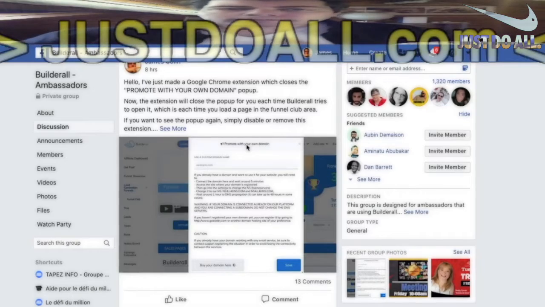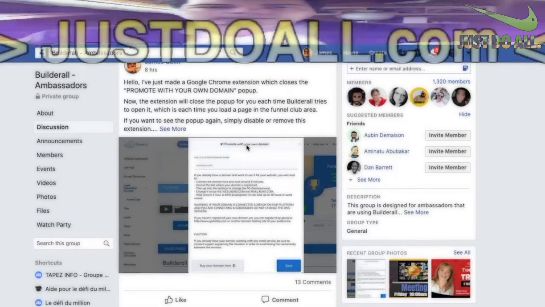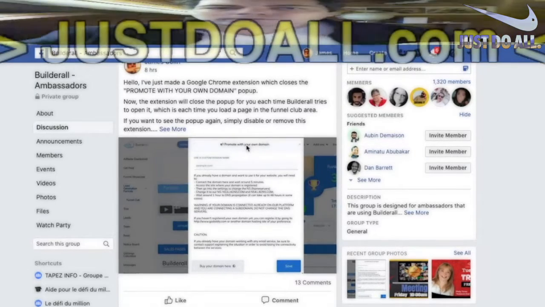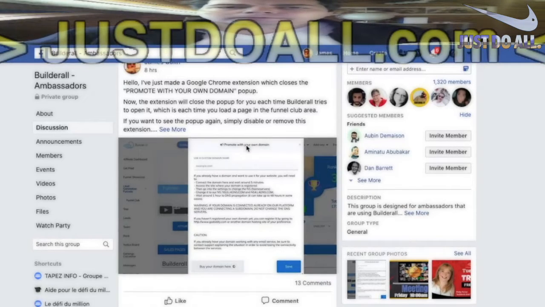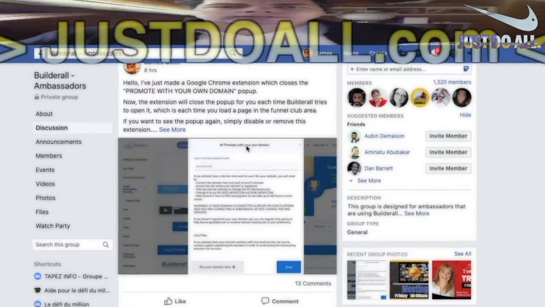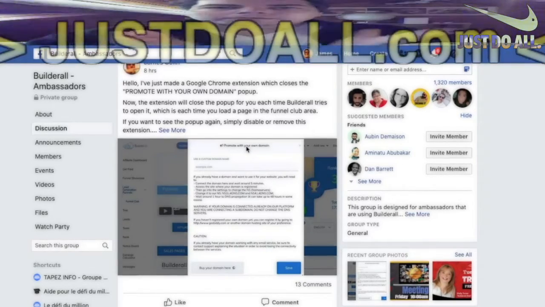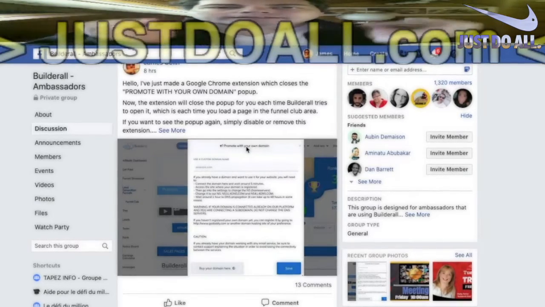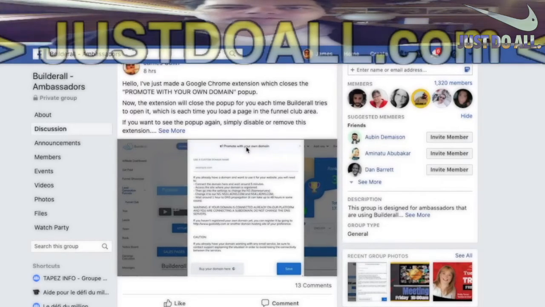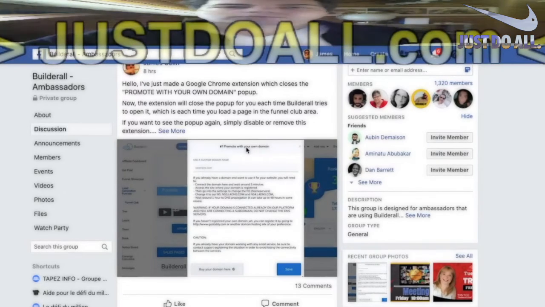I don't like this. If you want it mandatory, do it mandatory. It's simple. You have the right to do it. If you don't want people to promote without their domain, then you say so. You say, from now on, you have to associate the domain, or you can't be an affiliate. End of story. This is a clear message, okay? Don't pretend to give a choice.